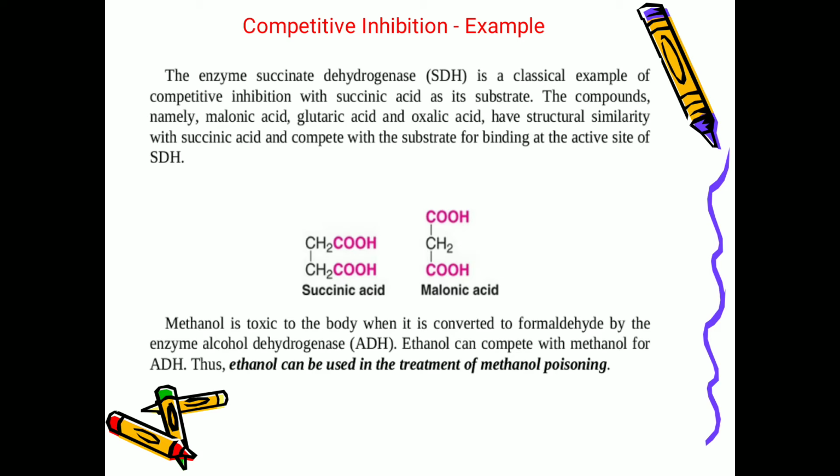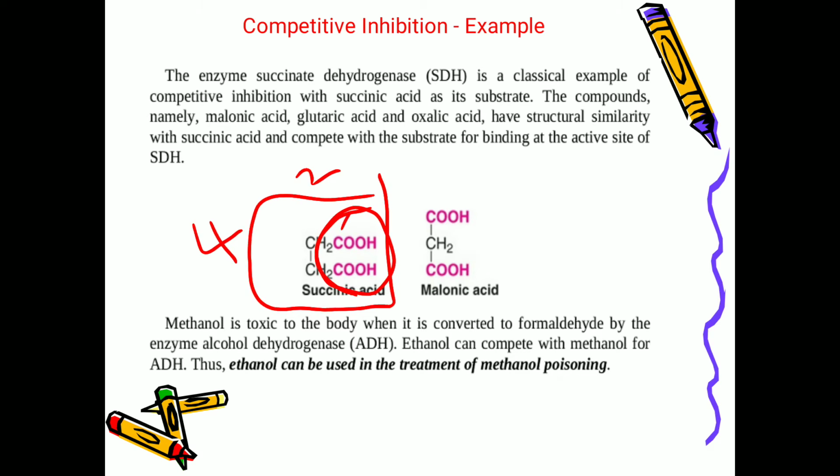Succinate dehydrogenase is a classical example of competitive inhibition with succinic acid as its substrate. For the succinate dehydrogenase enzyme, the substrate is succinic acid. And what acts as inhibitors for succinate dehydrogenase? See here, if you look at the structure of succinic acid, there are two carboxylic groups present, COOH. Two COOH are present, and in succinic acid a total of 4 carbons are there: 1, 2, 3 and 4.